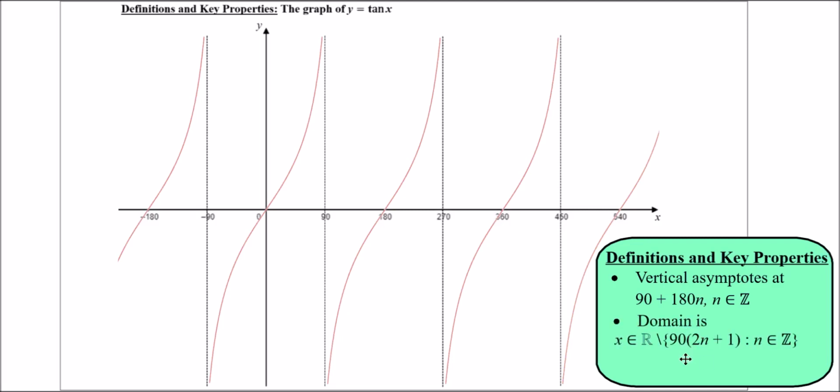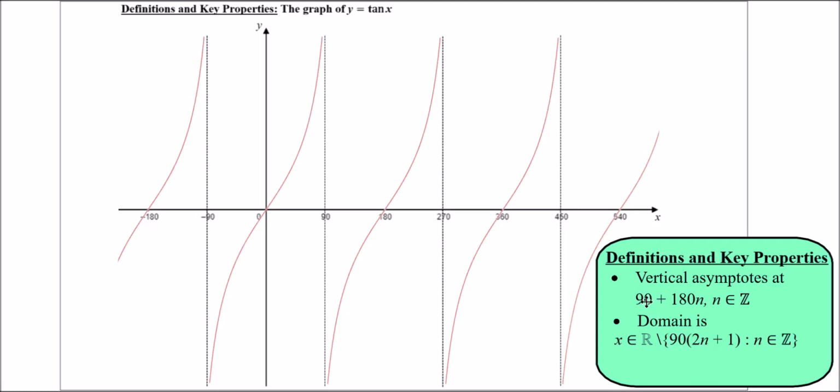For domain, now this is quite technical language which I'm going to explain to you. For domain, the values that x can take are infinite. X can be any real number. This dash means apart from. So x can be anything apart from, then what's in these curly brackets tells us what x is not allowed to be. So x is not allowed to be where these asymptotes are.